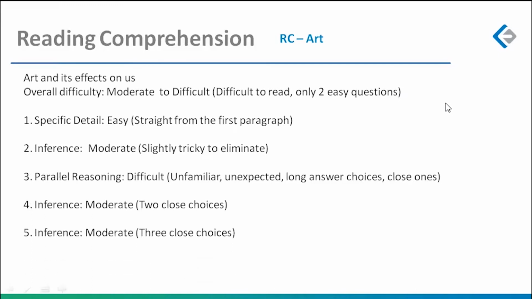So let's analyze each part of the test. My first part was the reading comprehension first passage, 6 questions, the longest in terms of questions, a passage based on art and its effect on us. What would I call it? I would call it moderate to difficult. Why? Because it was difficult to read, only 2 easy questions, but then 3 moderate questions also.